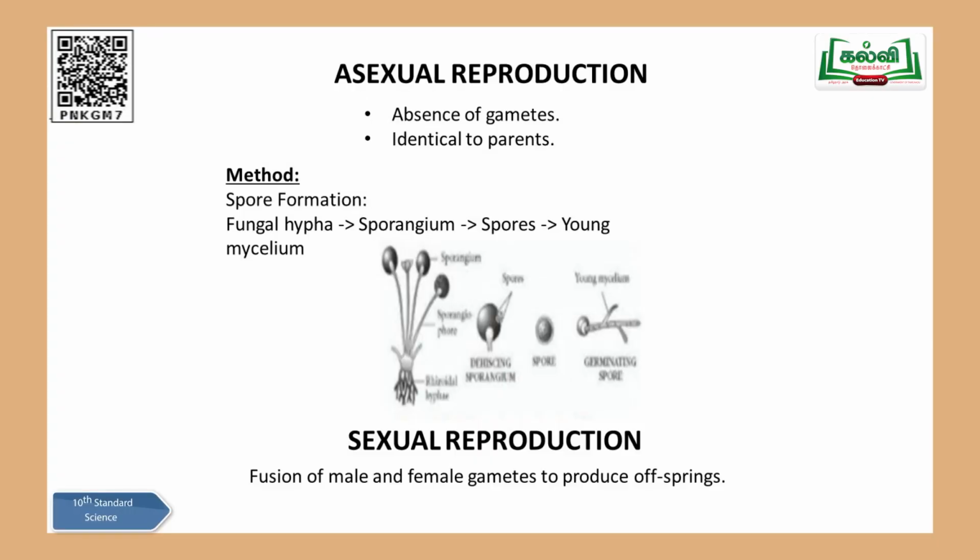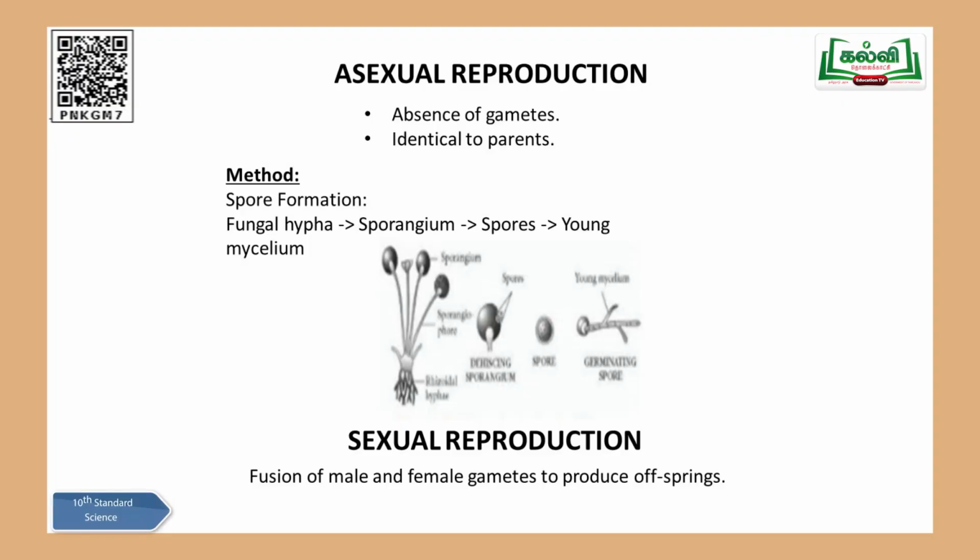I hope vegetative reproduction is very clear, children, the main types as well as the other types I taught you so far. Here is the next type of reproduction, children. As I told you, a very easy method, asexual reproduction, absence of sexes. Okay. So when the sexes are absent, how will they go for reproduction? That will be your doubt, isn't it?